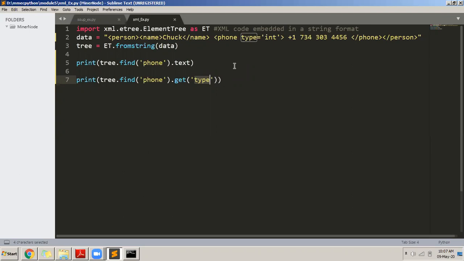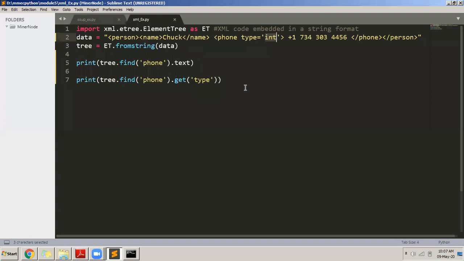So now you have learned how to extract the value which is between the tag. You can extract that by using the .text function, and by using .get with brackets and the name of the attribute, you get the value assigned to that attribute. You have learned these two things, and it is sufficient. So your XML parsing using Python is over. How to extract the data, you have learned.